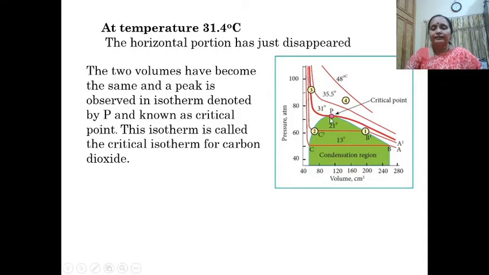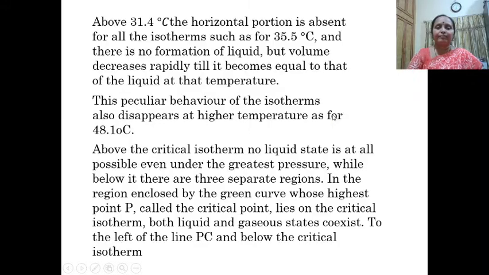At this temperature, the whole of the gas has been converted into liquid, and the volumes of the vapor and of the liquid are the same. The horizontal portion disappears. Above 31.4 degrees Celsius, the horizontal portion is absent for all isotherms.